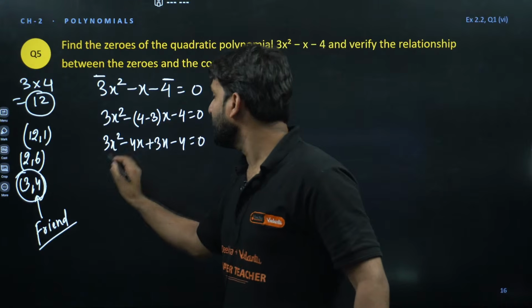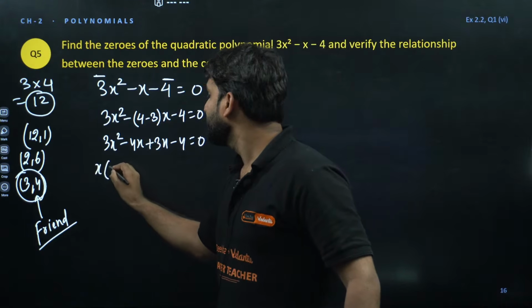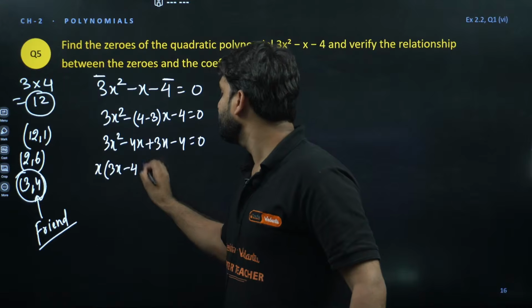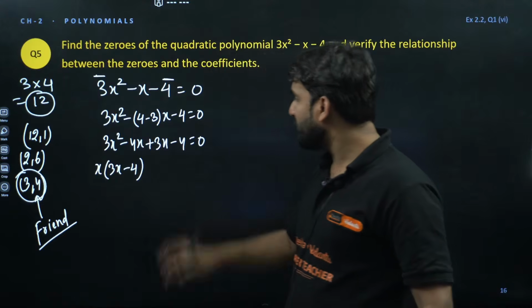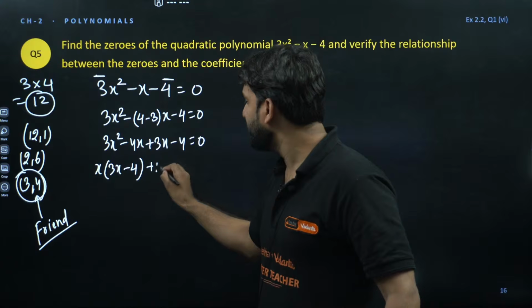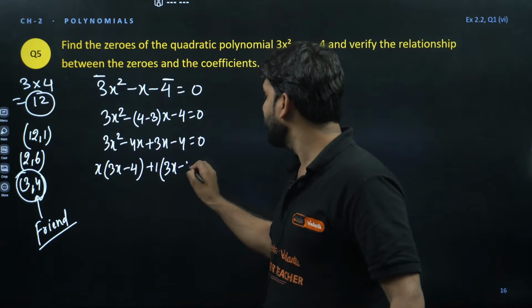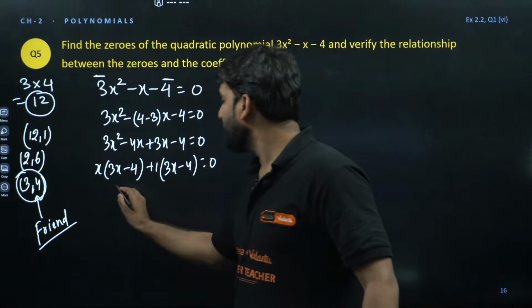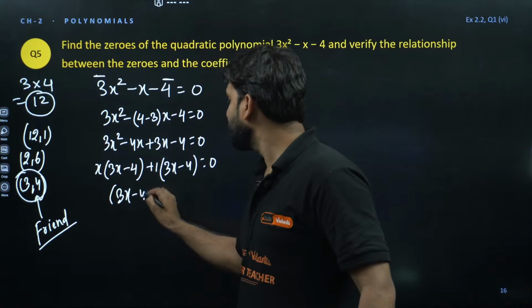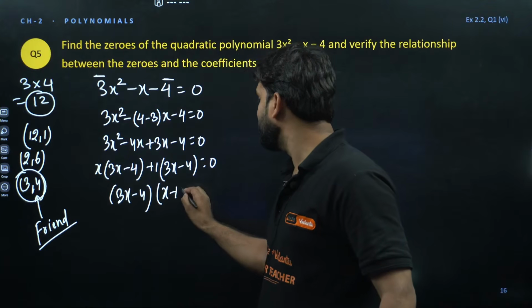Can we take common here? So x will come common. So this is 3x minus 4, and now in these two numbers, what will be common? Plus 1 will be the common. So this is 3x minus 4 is equal to 0. Now we have two brackets, 3x minus 4 and one more bracket, x plus 1.